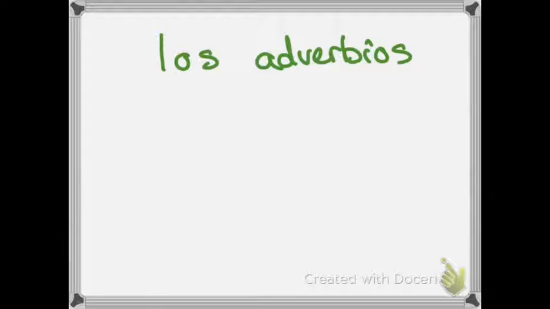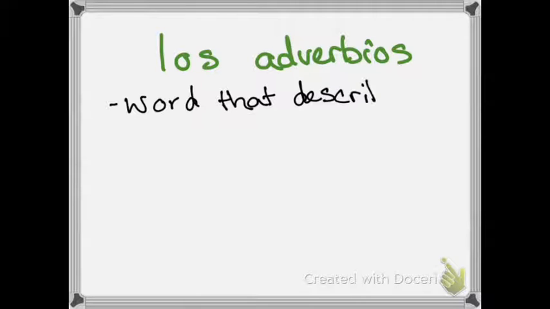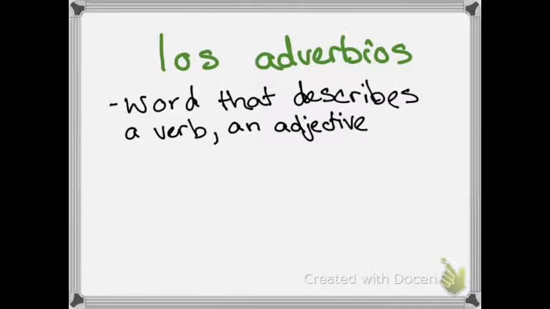Today we're talking about adverbs. An adverb, in its simplest definition, is a word that describes, and there are three things it can describe. Most often, we just think about verbs. It's there in the word, adverb. So an adverb is a word that describes a verb. But an adverb can also describe an adjective. And it can also describe another adverb.